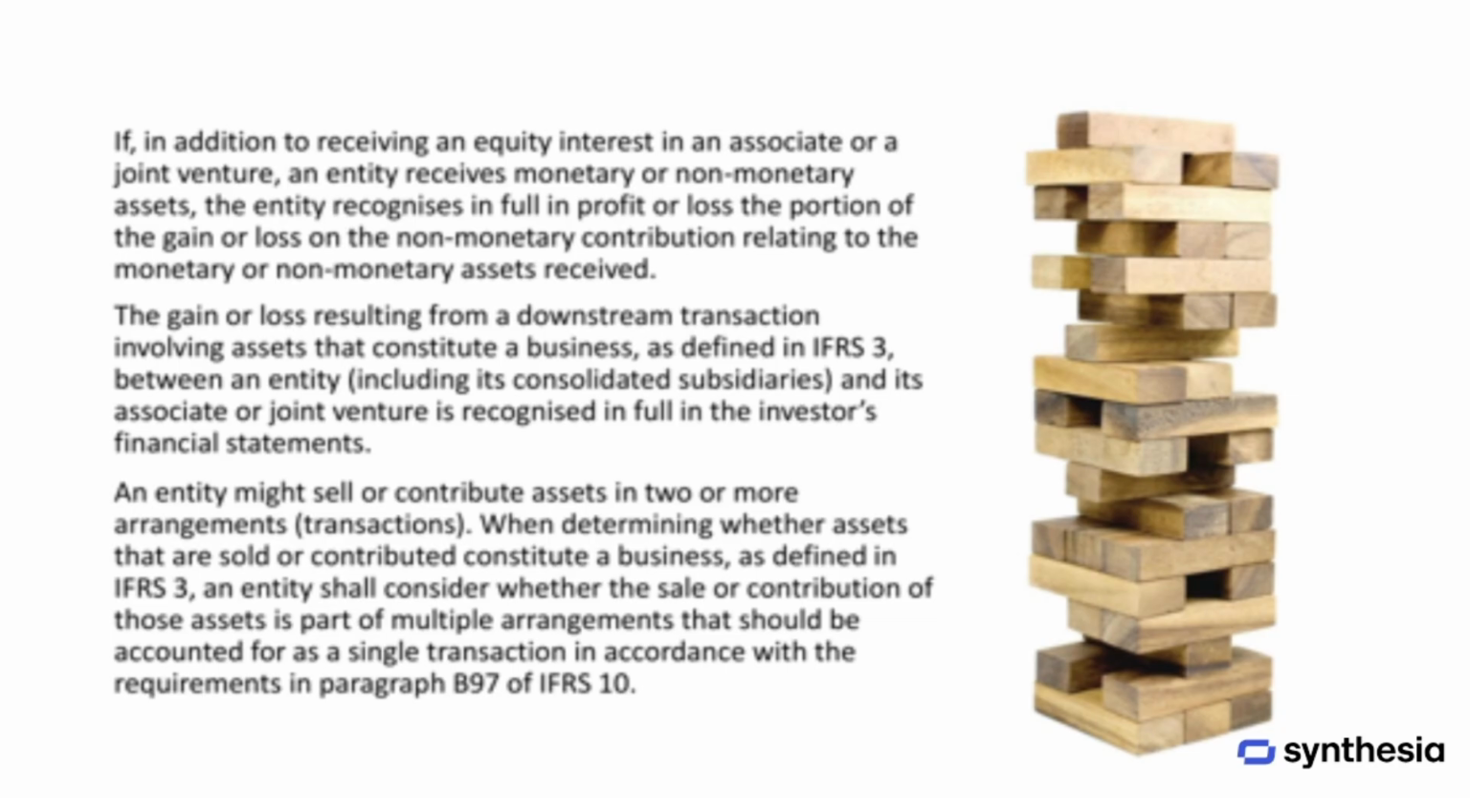When a downstream transaction involves assets that qualify as a business under IFRS 3 between an entity, including its consolidated subsidiaries, and its associate or joint venture, the gain or loss from that transaction is recognized fully in the investor's financial statements. Sometimes, an entity may sell or contribute assets through two or more related transactions. To determine whether those assets constitute a business under IFRS 3, the entity should consider if these sales or contributions are part of multiple arrangements that need to be treated as a single transaction, as explained in paragraph B97 of IFRS 10.